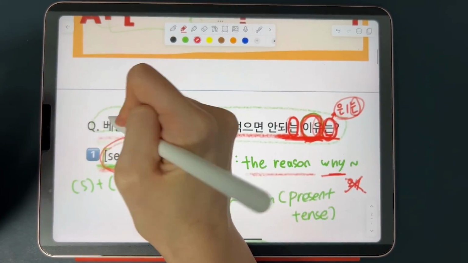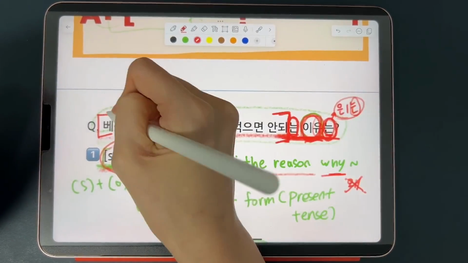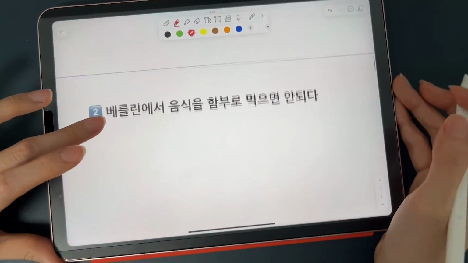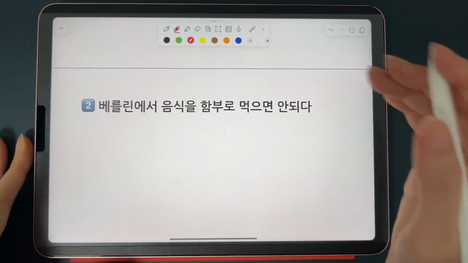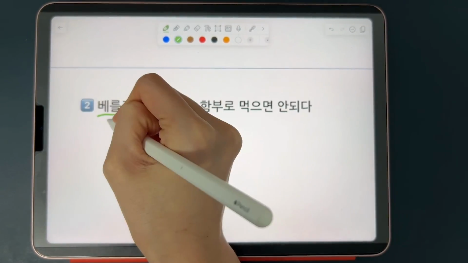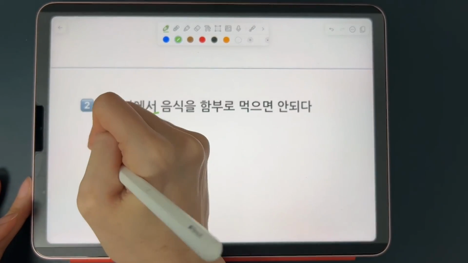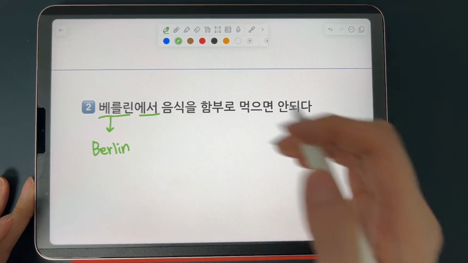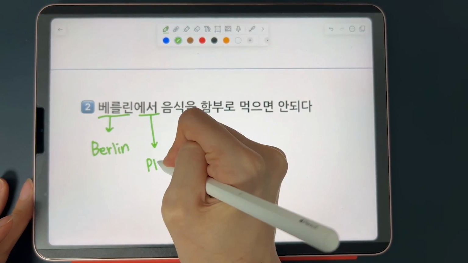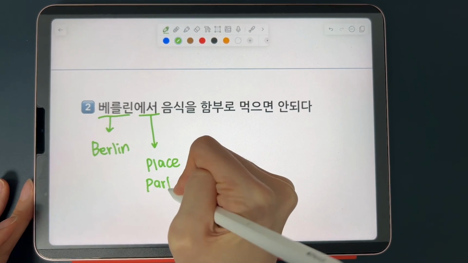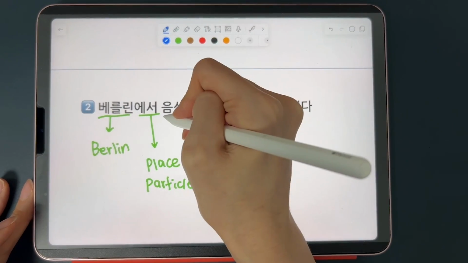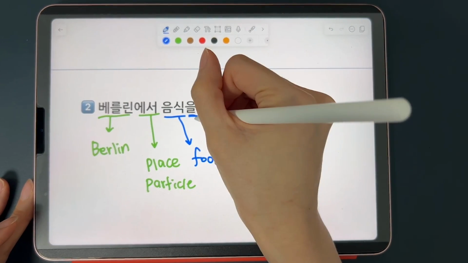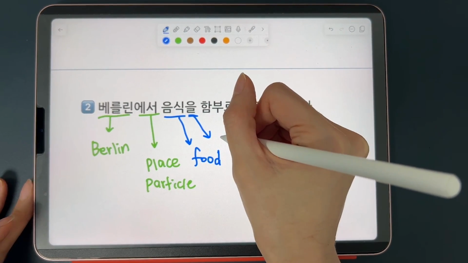So what kind of reason? Now let's break down this sentence part. 베를린에서 음식을 함부로 먹으면 안 되다. So, what reason are we talking about? 베를린에서 베를린 is a Korean way of pronouncing Berlin, which is the capital city of Germany. And 에서 is a place marking particle, right? So it's a place particle. And 음식 is a noun that means food. And we can see by looking at the particle 을 that food is an object in the sentence, right?